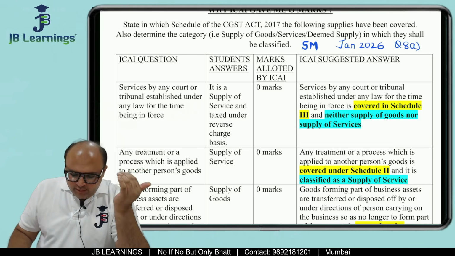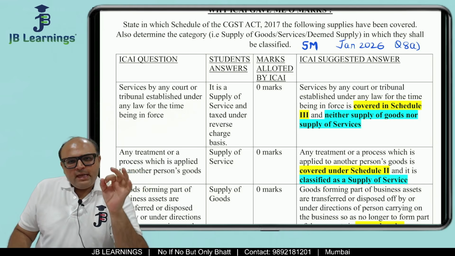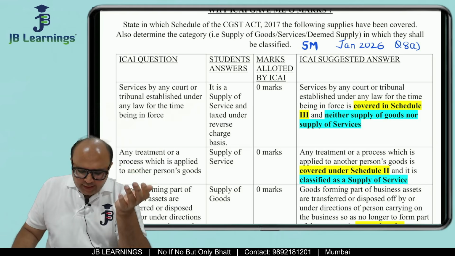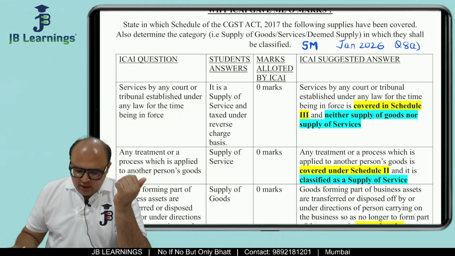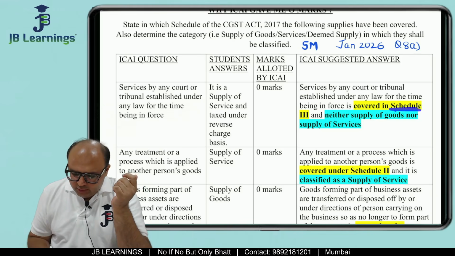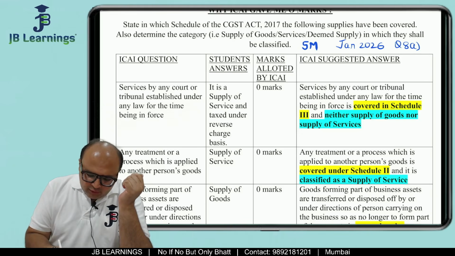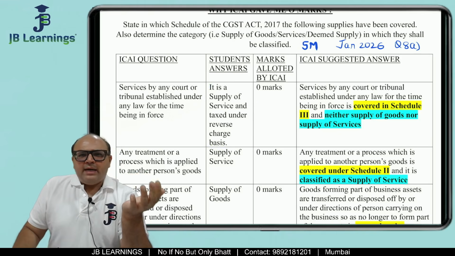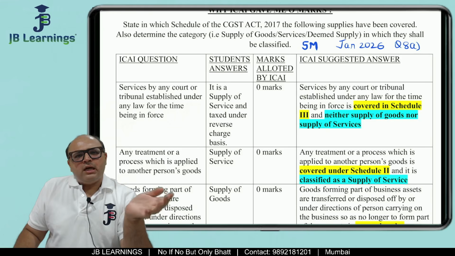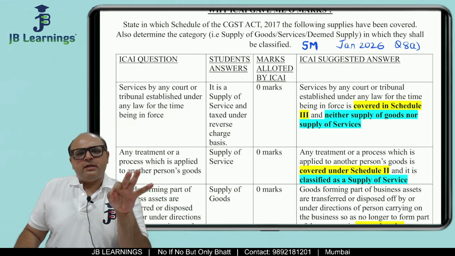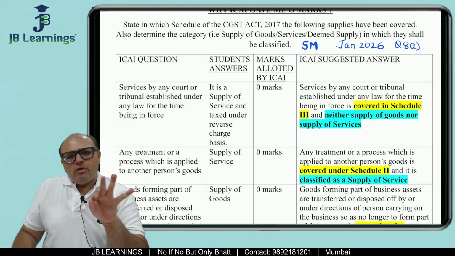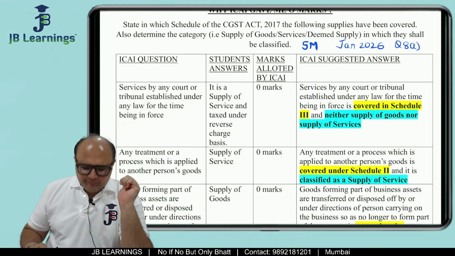The student was not able to identify why ICAI is giving them 0 marks. But of course ICAI will give you 0, because first you have not written the schedule number, and then also your answer is wrong. ICAI is not asking about forward charge or reverse charge. It is just asking whether it is goods or service or deemed supply, and the schedule number.